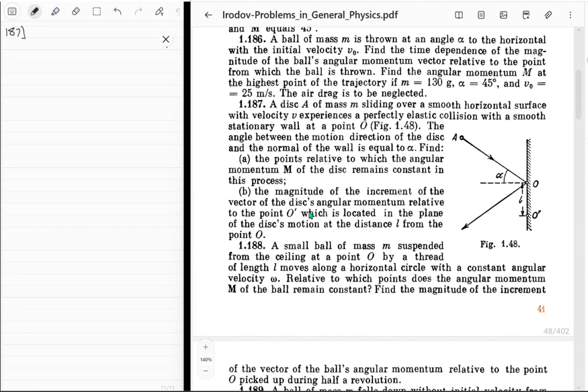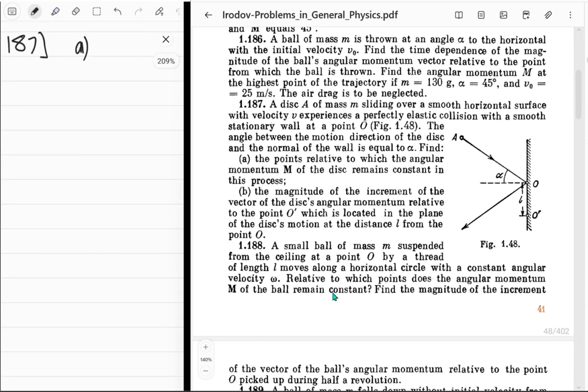Okay, B: the magnitude of the increment of the vector of the disk's angular momentum relative to point O, which is located in the plane of the disk's motion at the distance L from the point. So the momentum transferred must have been 2mv_n, where v_n is just the normal component of this velocity, which is going to be v cosine alpha, of course. So 2mv cosine alpha is the momentum, and this times L will give us the change in angular momentum. So the change in angular momentum is 2mv cosine alpha times L. Get the idea?